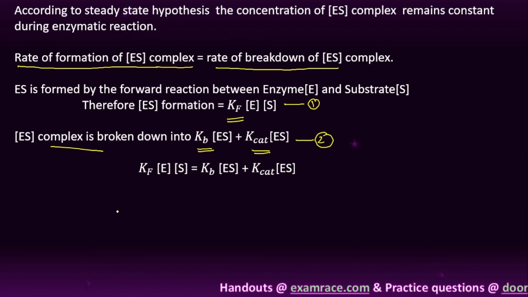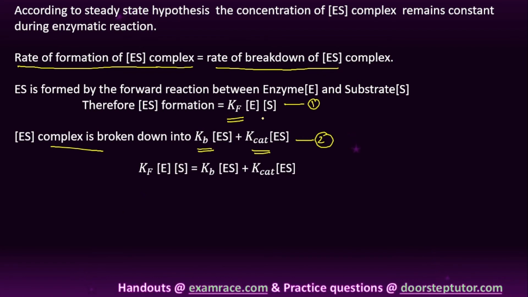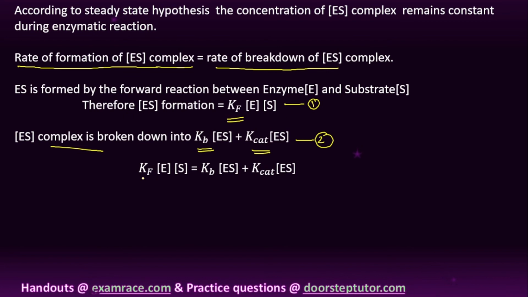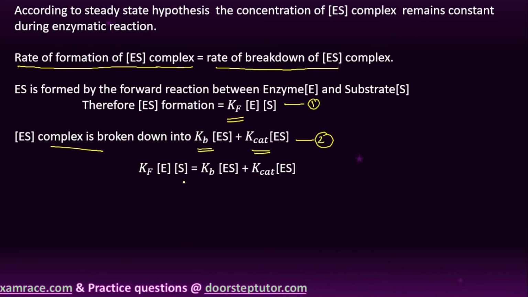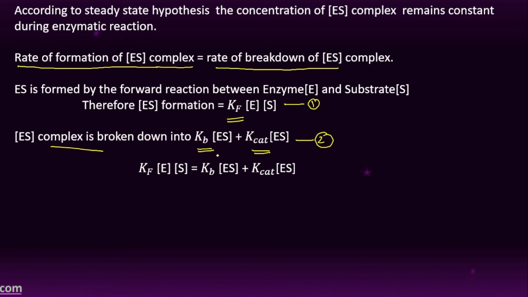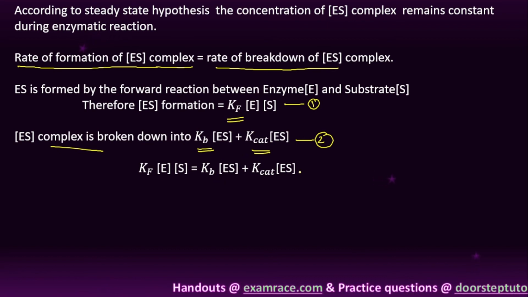So the rate of formation of ES complex, that is equation 1, Kf into E into S, is equal to the rate of breakdown of ES complex, which is the sum of the backward reaction plus the catalysis reaction. That is Kb into ES plus K catalysis into ES.